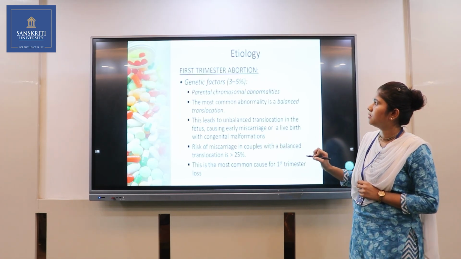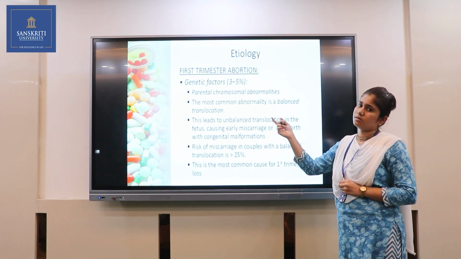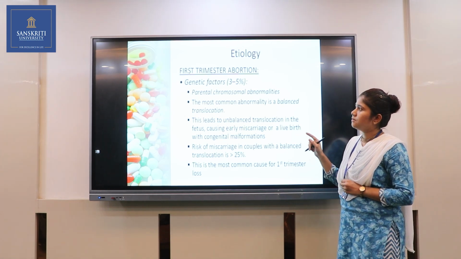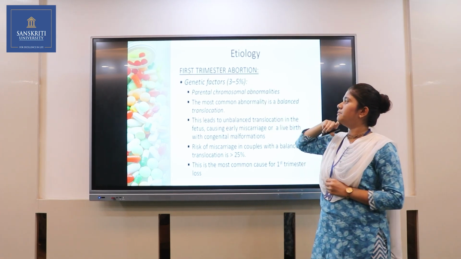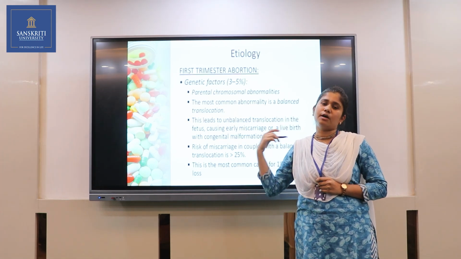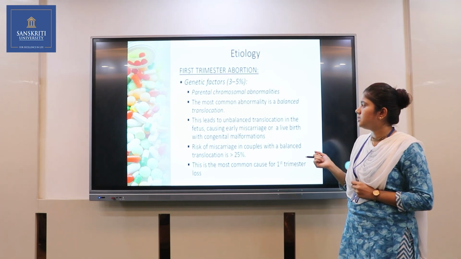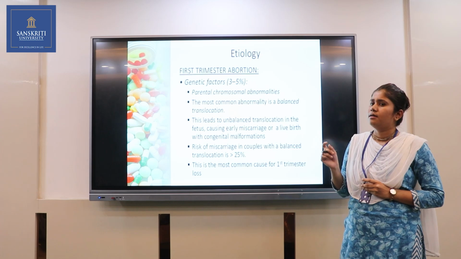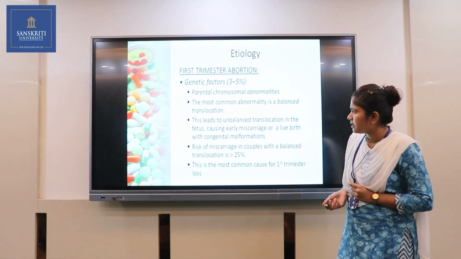So etiology. In the first trimester, what causative factors are responsible for recurrent abortion? Firstly, we will see the genetic factor. Genetic factors account for 3 to 5% of cases. Then parental chromosomal abnormality. If parents have any chromosomal abnormality like Down syndrome or any other type of chromosomal abnormality, like trisomy 21. Then the most common abnormality is balanced translocation. If genetic translocation is present, this can also lead to first trimester pregnancy loss.